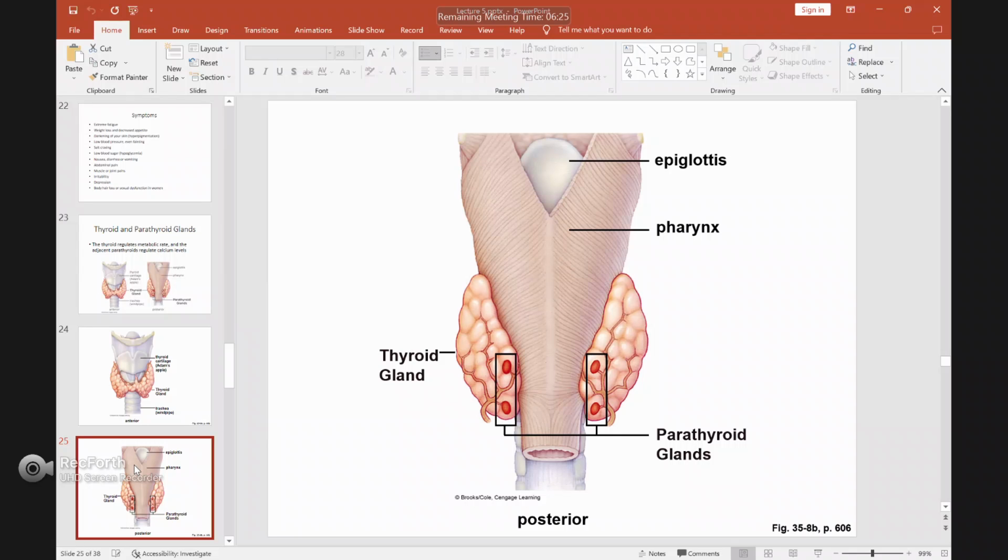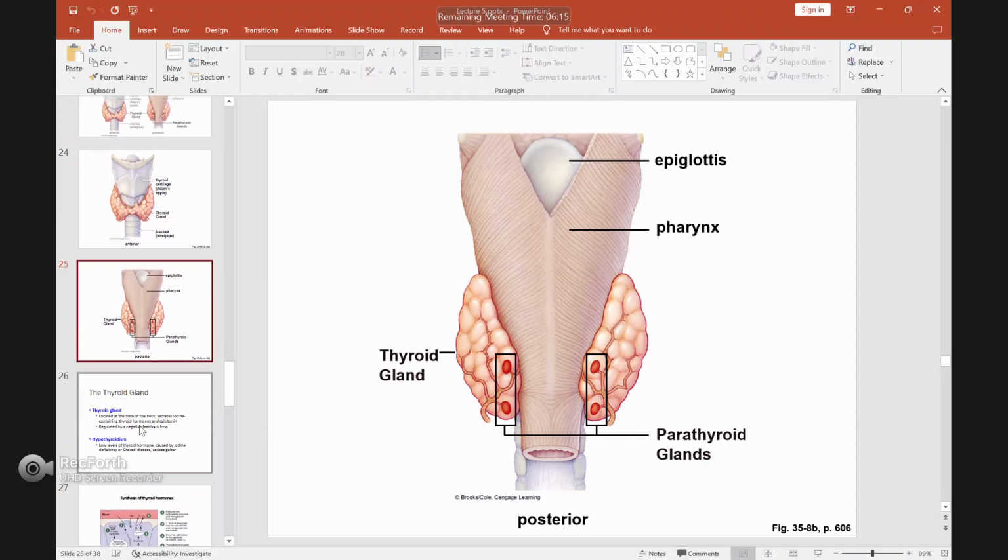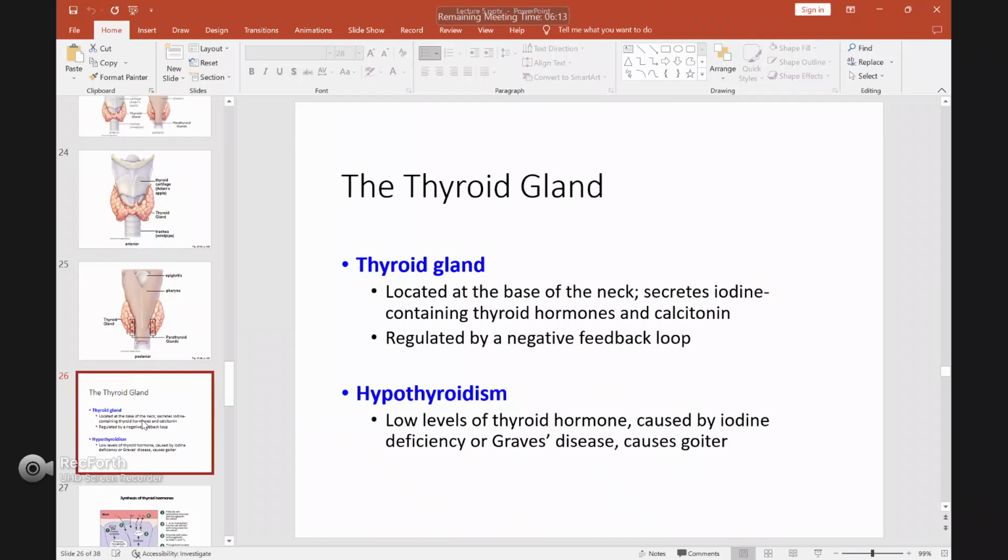At the back of the thyroid gland, you have four nodes, which we call the parathyroid glands. So this is the location of the thyroid and parathyroid glands. The thyroid gland, located at the base of the neck, secretes iodine-containing thyroid hormone and calcitonin, regulated by a negative feedback loop.